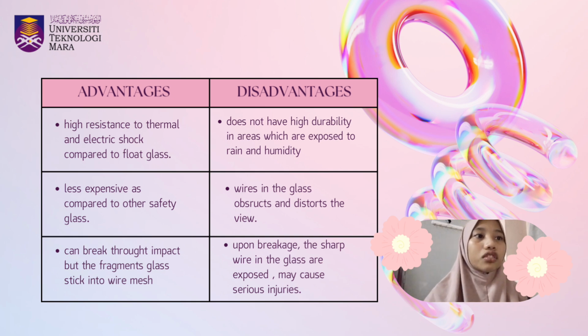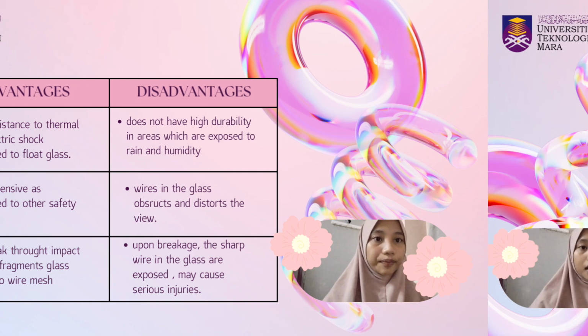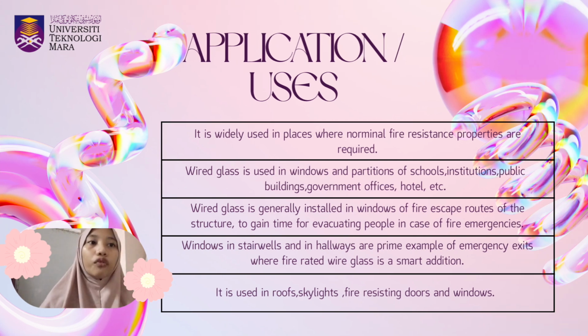However, there are also some disadvantages. Wired glass is not highly durable in areas that are frequently exposed to rain and humidity. Besides that, the wire mesh embedded inside the glass may obstruct and distort the view. Another disadvantage is that when the glass breaks, the exposed wire mesh can be sharp and may cause serious injuries if handled improperly. Now, let's look at the application of wired glass.